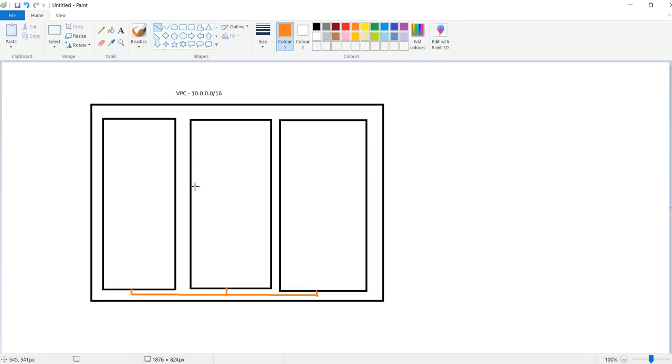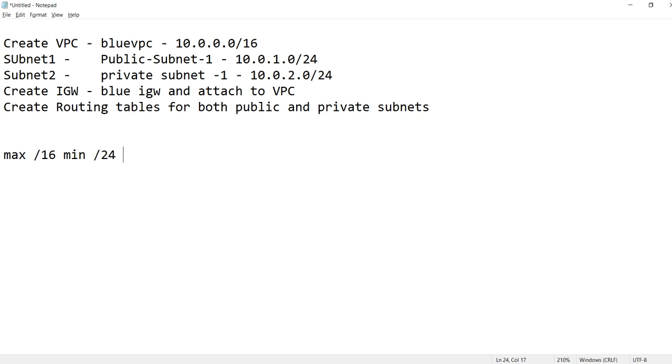You are getting 14 IP addresses. In these 14, AWS will reserve 5 IP addresses: the first four and the last one, they will reserve for the gateway, broadcasting and this kind of purpose. So already we have only 14, and 14 minus 5, you will get only 11 IP addresses.